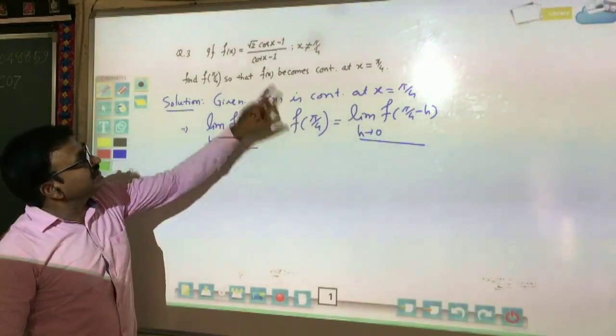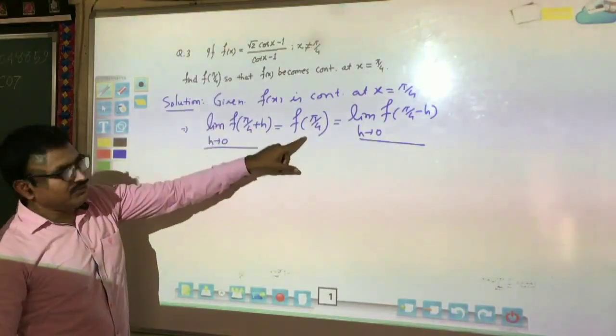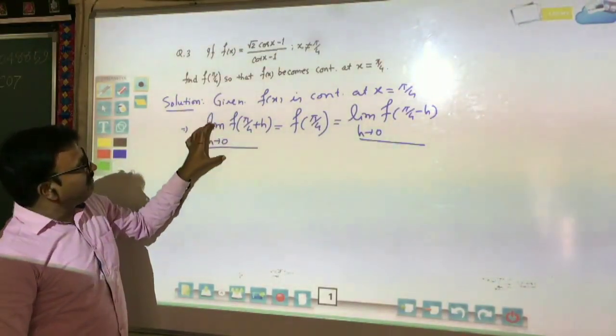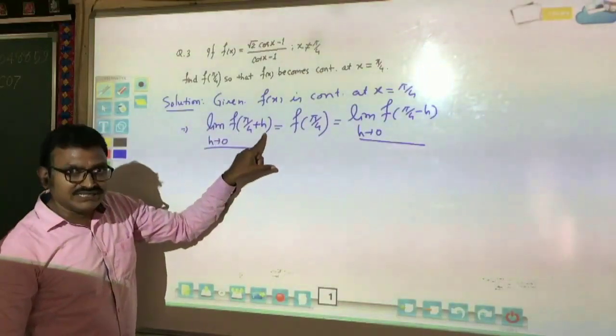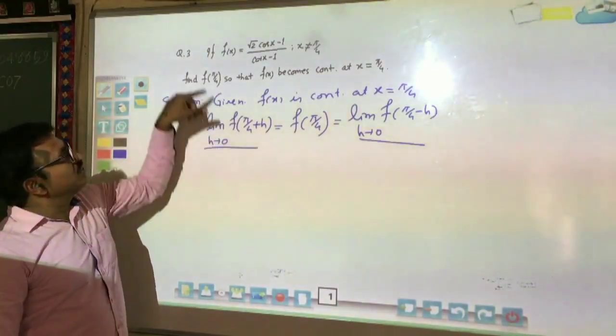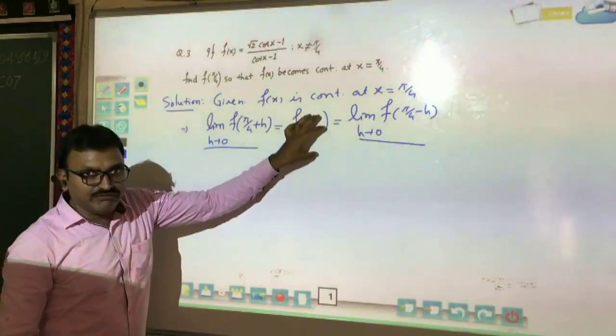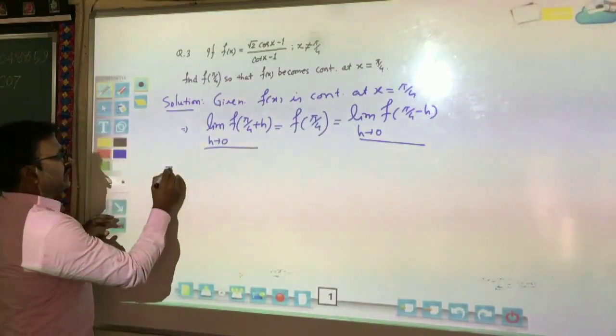But given is, the function is continuous at pi by 4. It means the limit of the function at pi by 4 plus h, h tends to 0, is equal to f of pi by 4. So we will use this identity again.